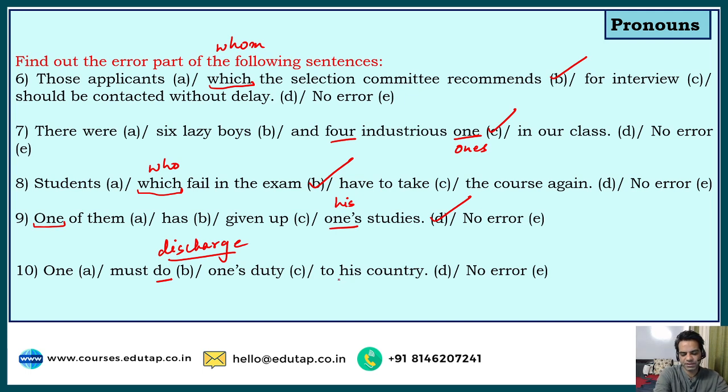Now we are looking at the errors of pronoun. So it should be not his country, it should be one's country, as the subject is universal one. So one must discharge one's duty to one's country. So that should be the correct answer here. But we'll mark D as the answer because we are looking at the errors of pronouns. But please remember that we do not say you should do your duty. We should say, and we have to say grammatically, you should discharge your duty. So one must discharge one's duty to not his country, it should be one's country, right?